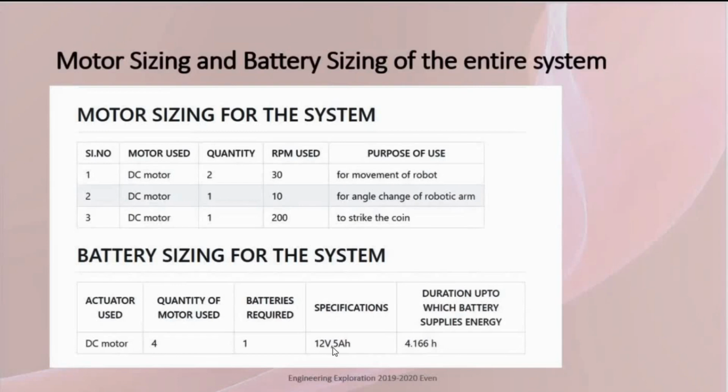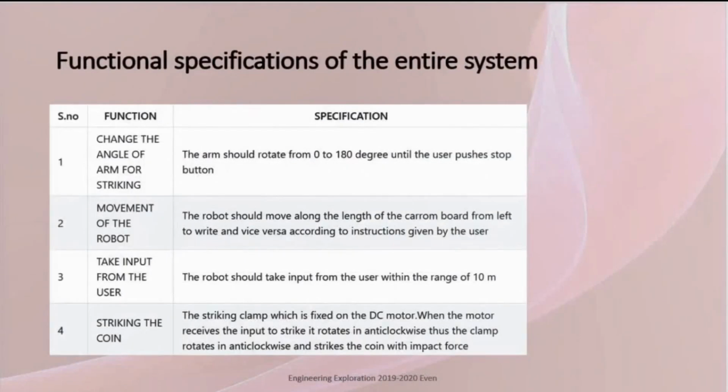Functional specification of the entire system. Here are the 4 functions for the entire system: change of the angle for the arm of striking, movement of the robot, taking input from the user, and striking the coin.